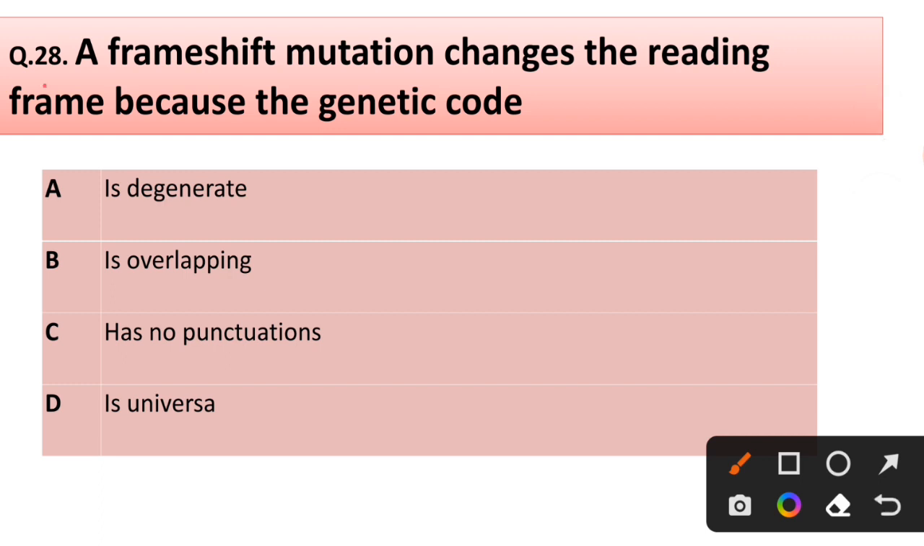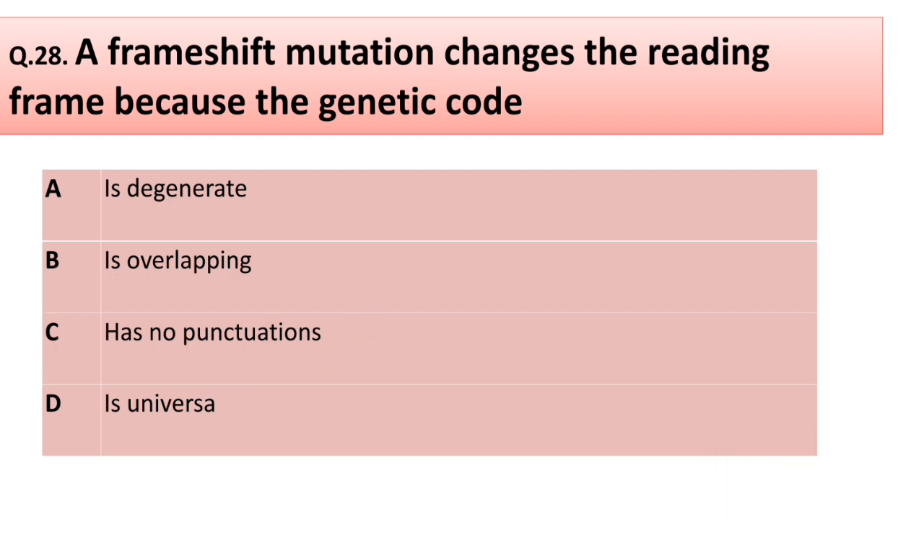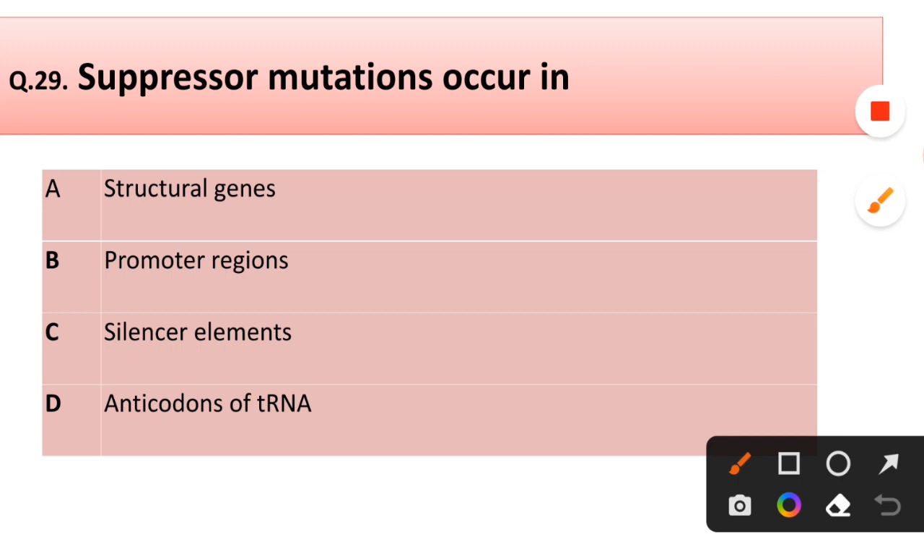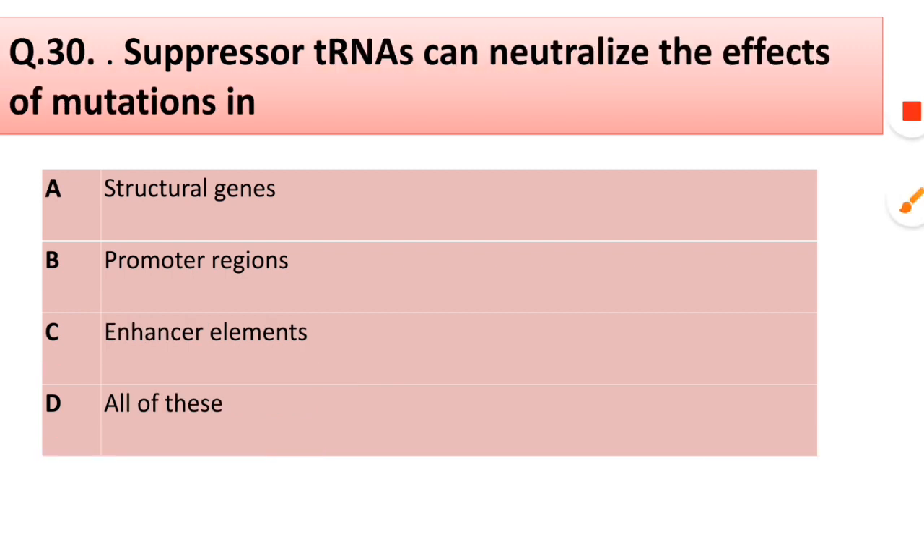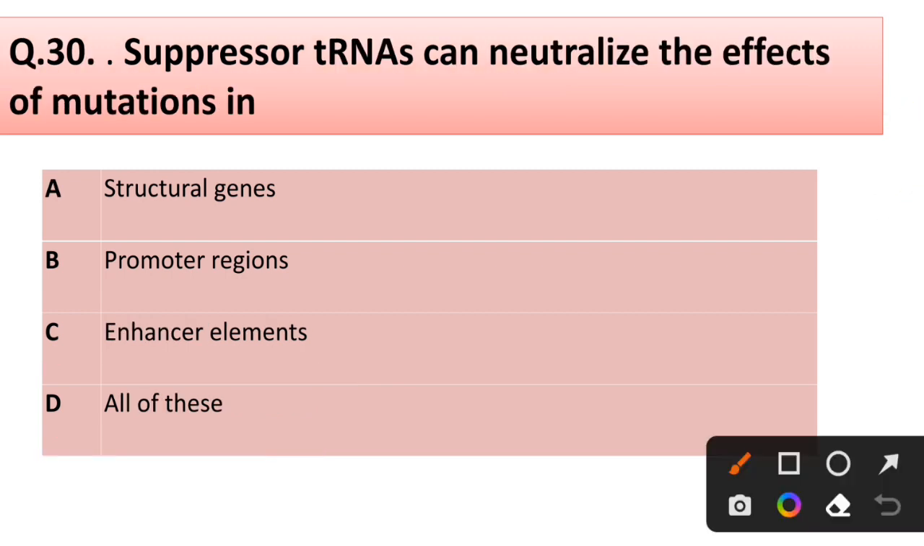Question 28. A frameshift mutation changes the reading frame because the genetic code is degenerate, is overlapping, has no punctuation, is universal. Correct answer is option C, has no punctuation. Question 29. Suppressor mutations occur in structural gene, promoter region, silencer element, anticodon of tRNA. Correct answer is option D, anticodon of tRNA. Question 30. Suppressor tRNA can neutralize the effect of mutation in structural gene, promoter region, enhancer element, all of these. Correct answer is option A, structural gene.